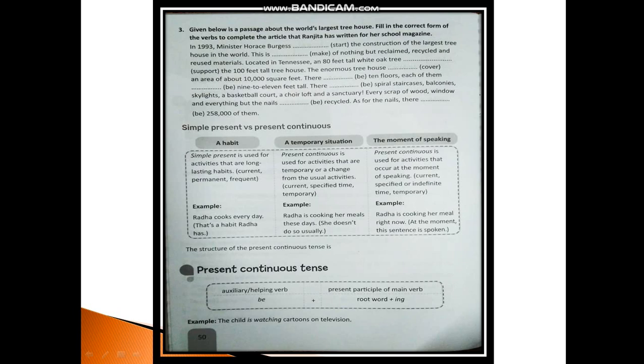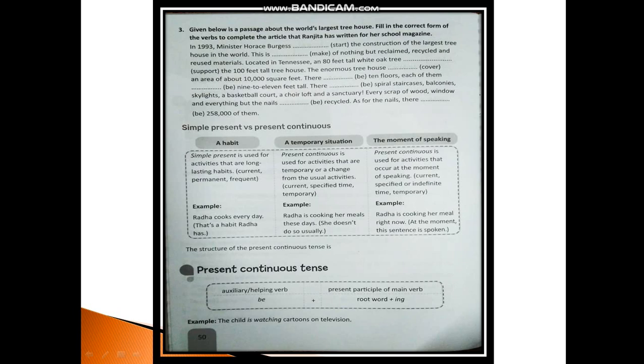In 1993, Minister Horace Burgess started the construction of the largest tree house in the world. This is made of nothing but reclaimed, recycled and reused materials. Located in Tennessee, an 80 feet tall white oak tree supports the 100 feet tall tree house. The enormous tree house covers an area of about 10,000 square feet.